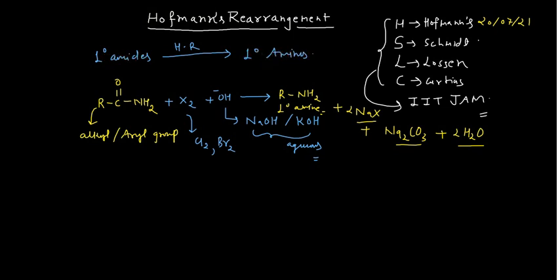So before going into the details of the reaction and the mechanism, I would like to tell you certain things. There are four reactions, which are first the Hofmann rearrangement, second the Schmidt rearrangement, third the Lossen rearrangement, and fourth the Curtius rearrangement. These reactions are of the same class. That means they have the same kind of intermediate, a nitrene based intermediate, and the Schmidt reaction and Curtius reaction have more or less the same kind of reaction mechanism.